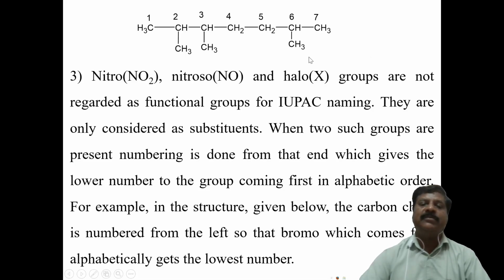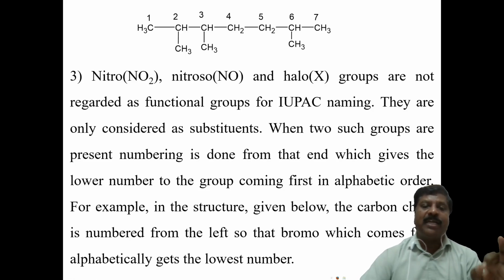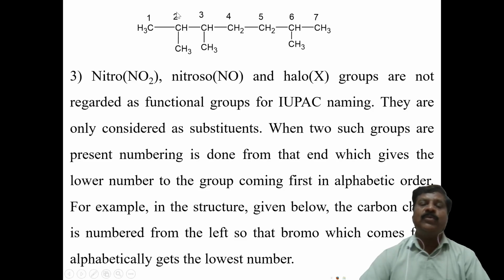Correct. So 2 plus 3 plus 6 is getting 11. That is the total sum of the positions of the substituent carbon atoms. Now you have to go the other way, from right to left. Here we take this as 1, this is 2, and at 2 one substitution is there. This is 3, 4, 5, 6. From right to left, at carbon 2 a substituent is there, again at 5, and again at 6.